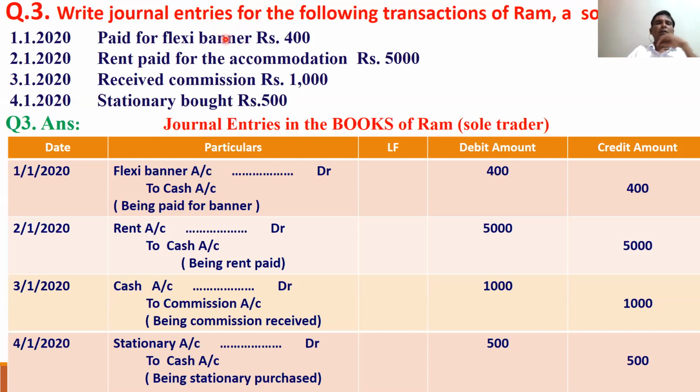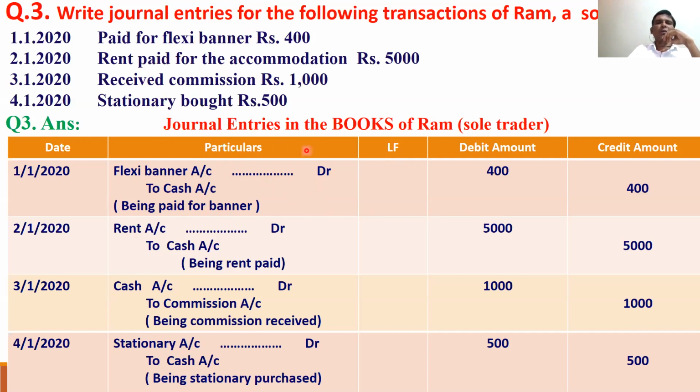So for our business purpose we made a banner. The banner cost 400. So what is the flexi banner here? Flexi banner is expenditure. You know, in nominal account rule, debit all expenses, credit all incomes. So flexi banner account is debited. And the cash is going, I have to pay for it. Cash account is credited. So flexi banner account to cash account.